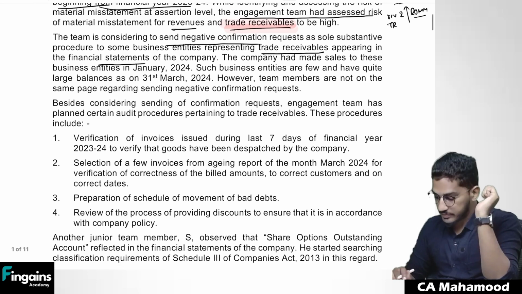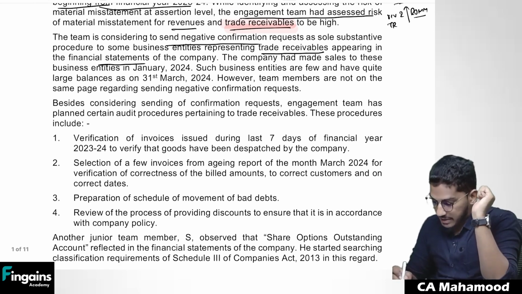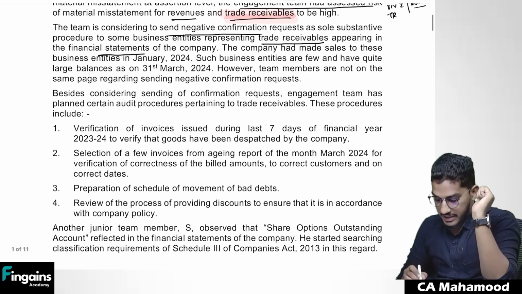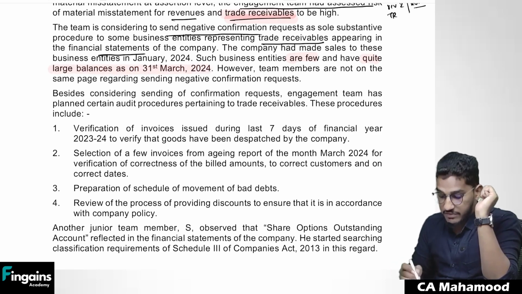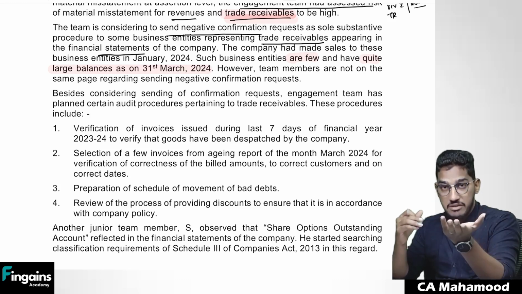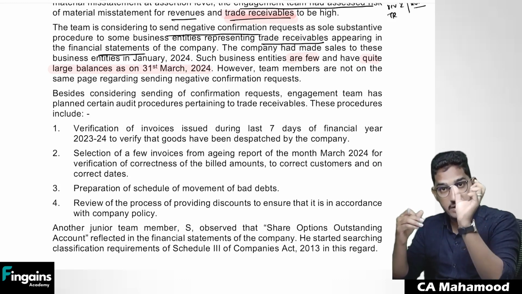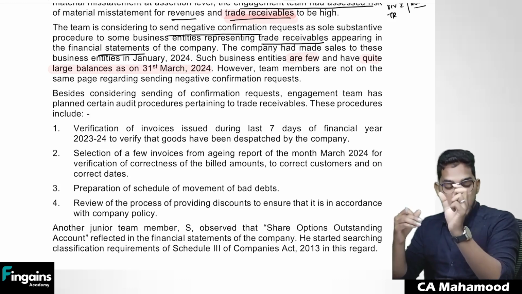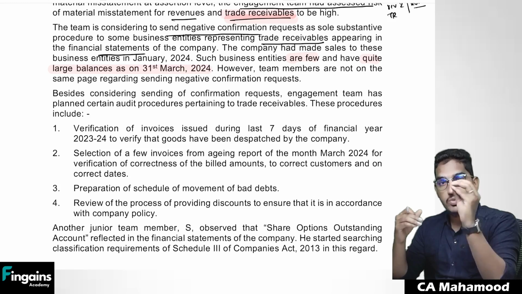100% not. Next, the company had made sales to these business entities in January 2024. Such business entities are few and have quite large balances as on 31st of March. And the trade receivables to whom they want to send a negative confirmation request, those balances are very, very large amounts. You tell me, where the amounts are large, then can the company rely only on negative confirmation requests? No.